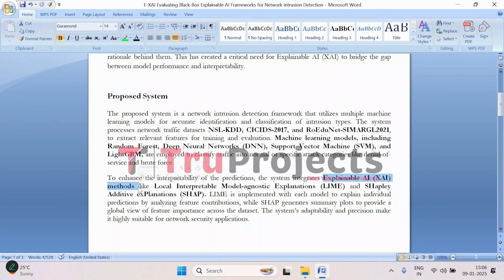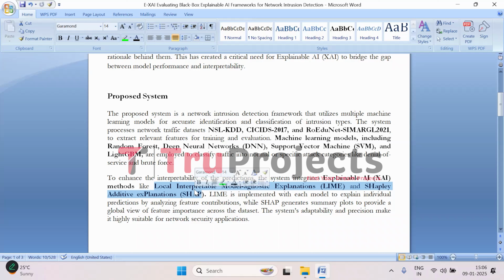So it is like trying to explain why you made a certain choice to someone else so they can trust your reasoning. So the system uses two methods, that is LIME and SHAP. LIME is local interpretable model agnostic explanation. It is a technique that looks at individual predictions and breaks them down. It shows which features or pieces of the information have the biggest impact on the decision.